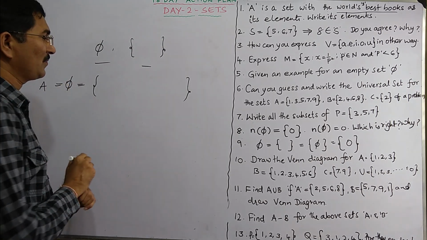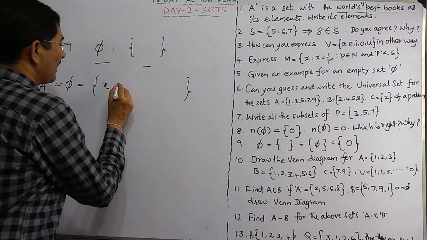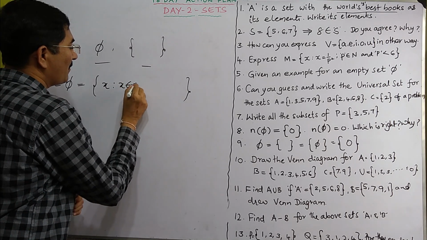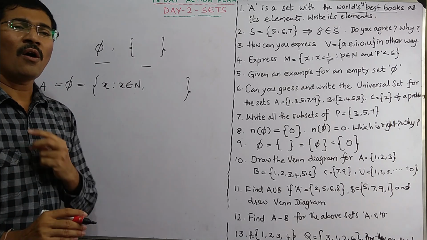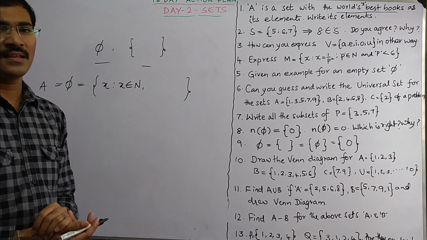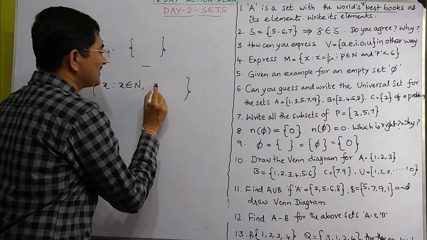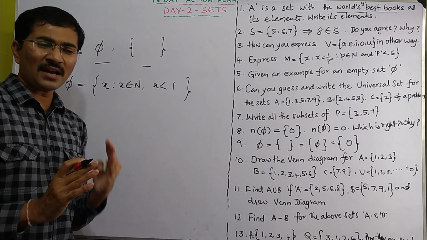For example, x such that x is a natural number. So in this group, all the numbers 1, 2, 3, 4, 5, and so on come. And x is less than 1 if I say. So they already start with 1.